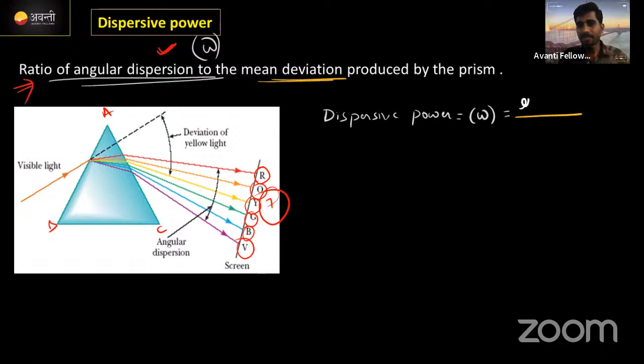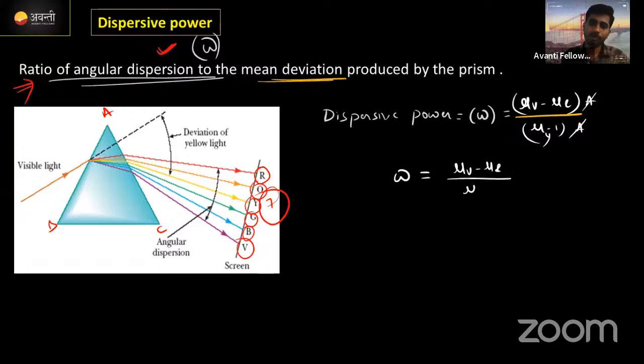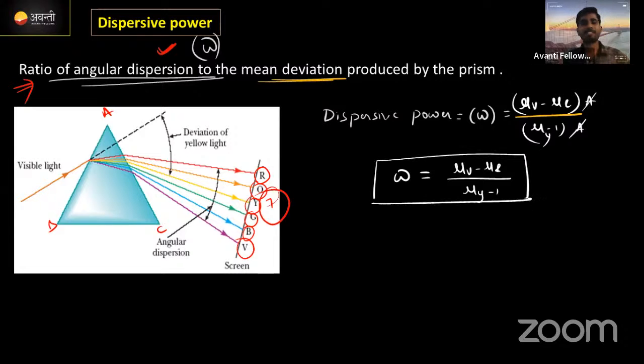It is nothing but mu V minus mu R into A divided by mu minus 1 into A. Correct? This is a mean deviation. Color तो yellow होता है. A से A cancel हो गया. Then dispersive power omega will be equal to mu V minus mu R divided by mu Y minus 1. Correct? This is the equation for dispersive power.